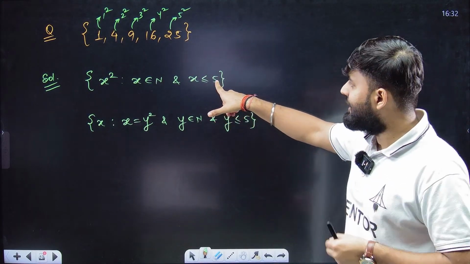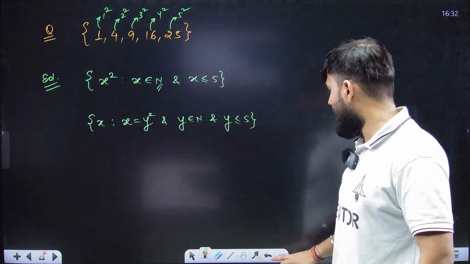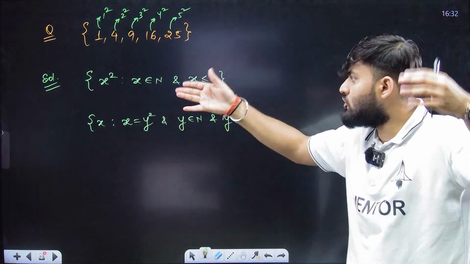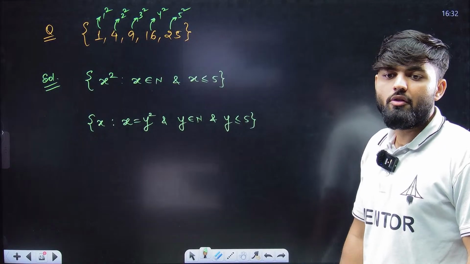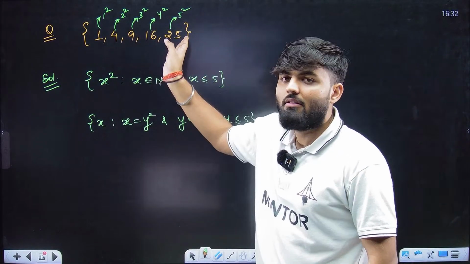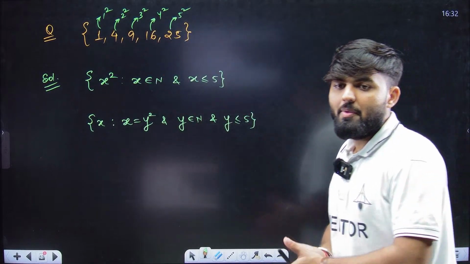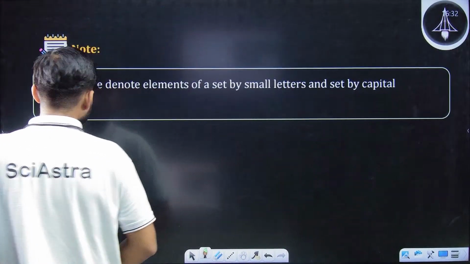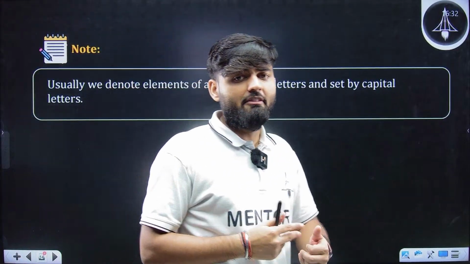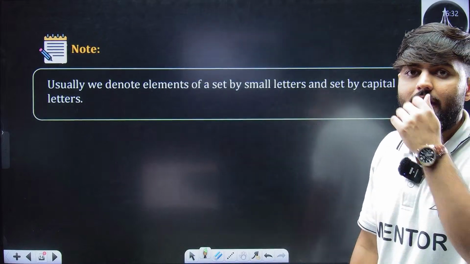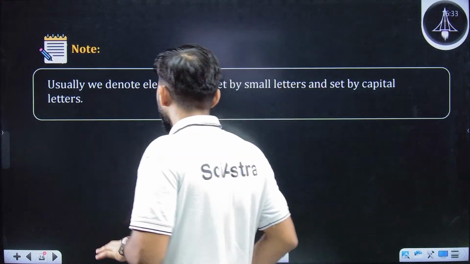Because x less than or equal to 5, and if x is an integer, then minus 10 is also less than or equal to 5. So minus 10 square, 100, is not present. So it will be getting complicated, okay? Now there is some confusion that you people develop when you read books. So for that only I am clearing your confusion.